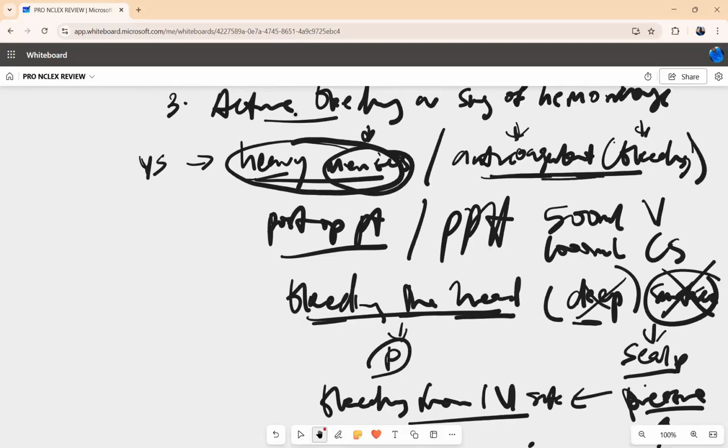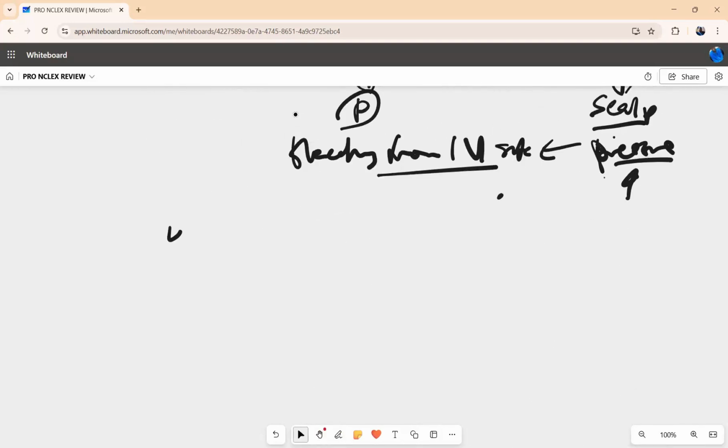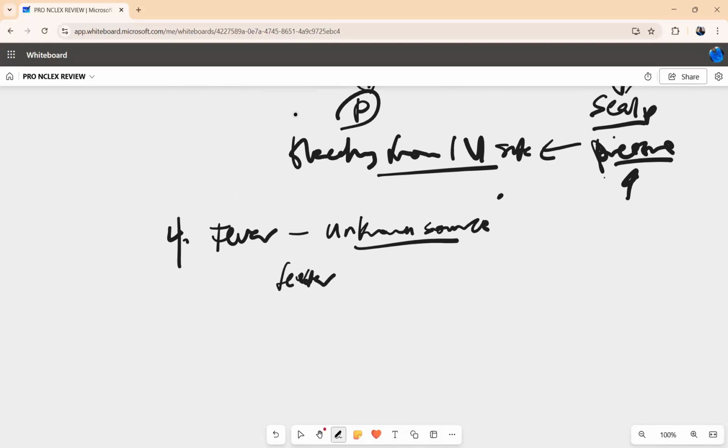Now, let's talk about number 4. Fever. A lot of people prioritize fever wrong on the NCLEX exam. This is how the NCLEX wants you to prioritize fever. We prioritize fever from an unknown source. If a patient has a fever and their condition is COPD, this is what we call an unknown source. A patient with COPD should not experience fever.